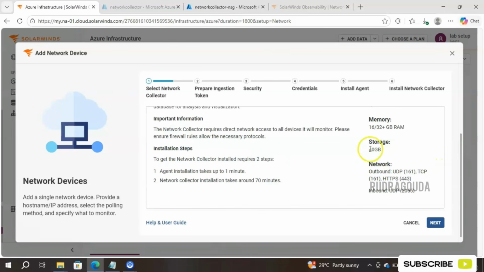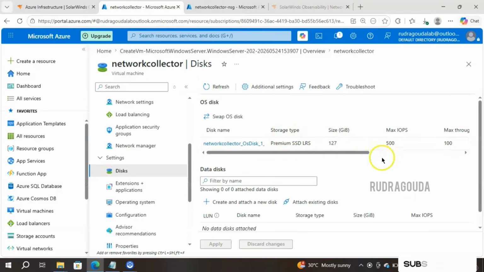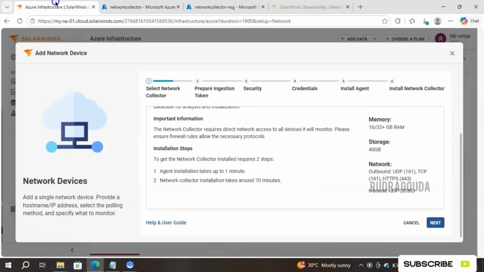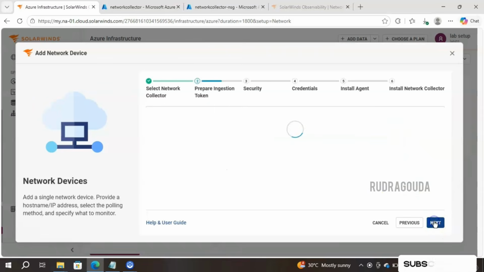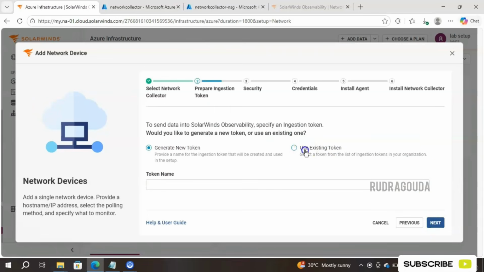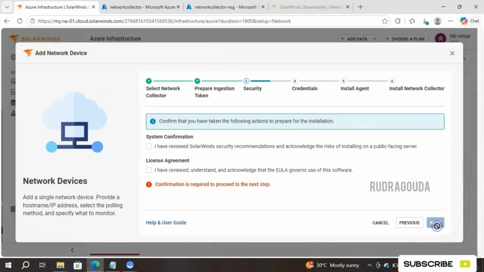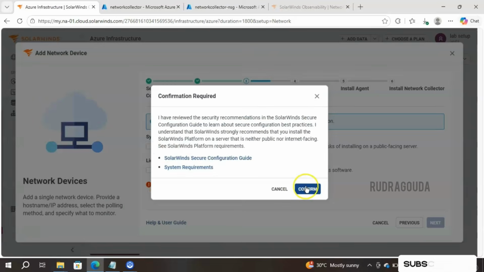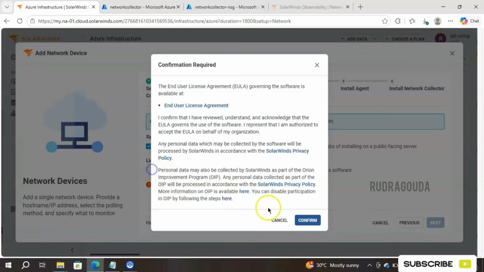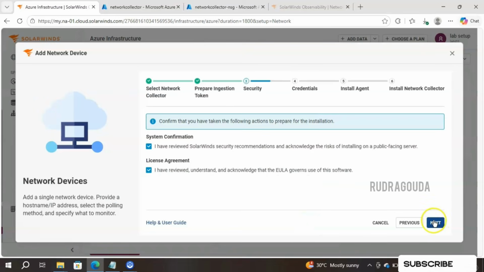Storage is pending now. So it has said minimum 40 GB of storage should be there. So let's see how much we have. Yes, I'm inside the disk. Currently, I have 127 GB, which is much more than 40. So for this demo, it is more than sufficient. So everything is good. So I'll simply click on next and I'll click on use existing token. If you want to create a new one, just go ahead and make use of the first option itself. Click on next and then click on the system confirmations, confirm, license agreement, confirm, then next.